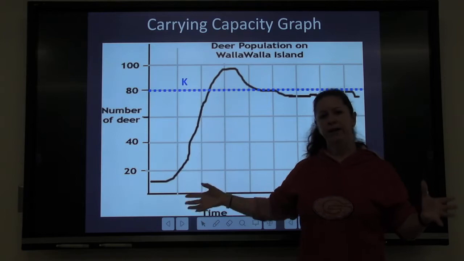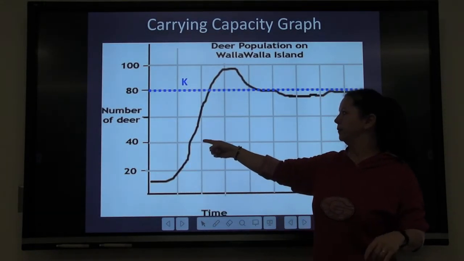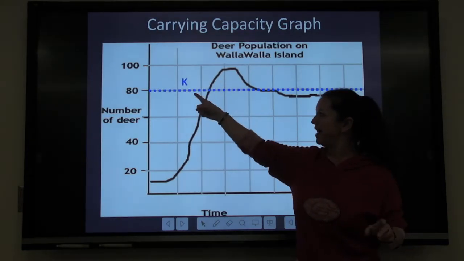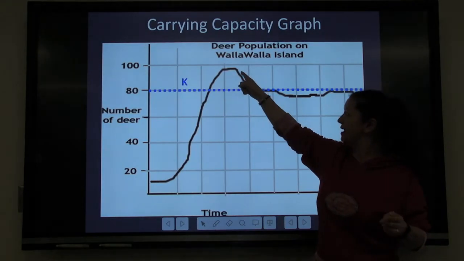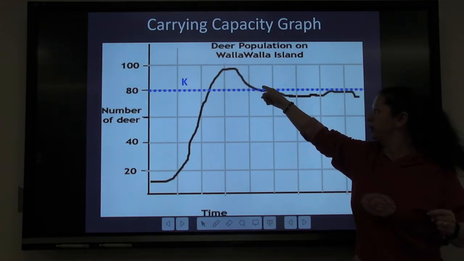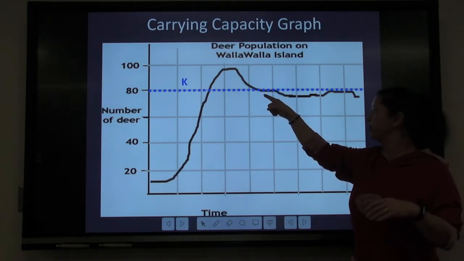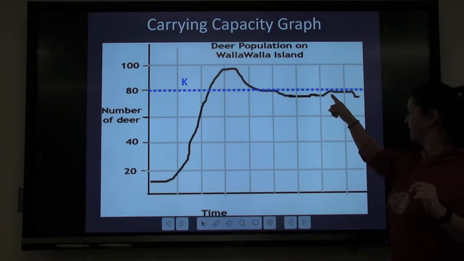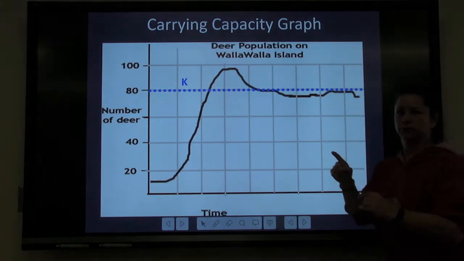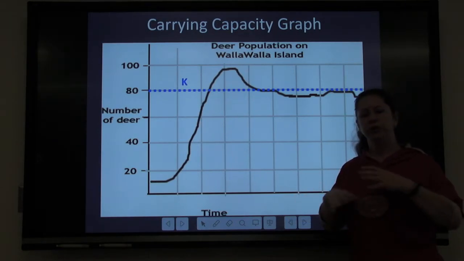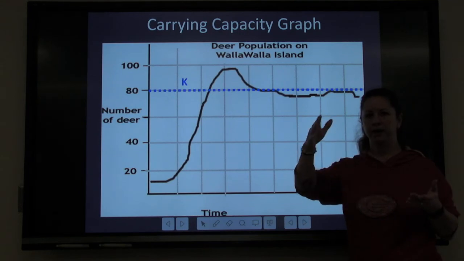And there were no predators, lots of food, so their population started going up. Well, they went right past the carrying capacity, which was about 80 deer. They shot right on past it, and so some of the deer starved to death. And then once they got back down to that carrying capacity, ever since then they've stayed right around the carrying capacity, going a little up, a little down. And that's how it works in nature when everything is balancing each other out. They're going to stay right around that carrying capacity.